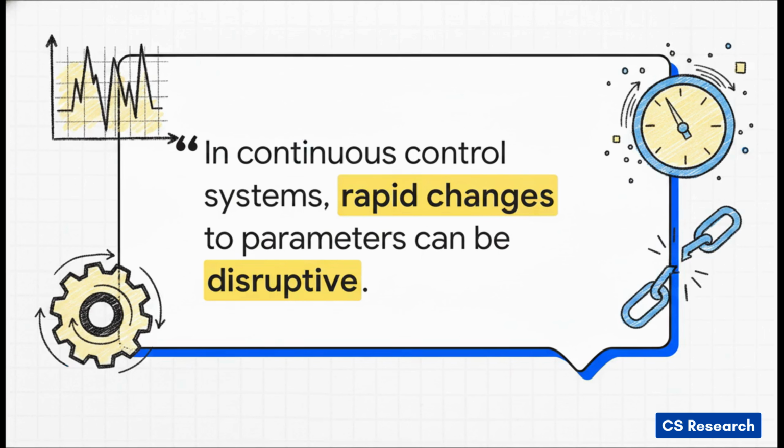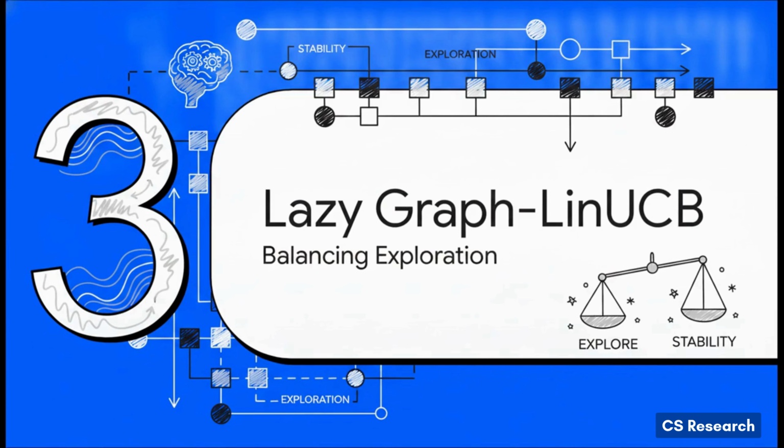If you throw standard optimization like a normal LinUCB algorithm at this problem, it's just going to constantly jitter. Every time even a tiny bit of noisy new data trickles in, the algorithm recalculates a slightly different optimal state and tweaks the dial. This incurs massive, snowballing movement costs that are just flat-out prohibitive if you're running a large-scale production system. All right, part 3, Lazy Graph LinUCB. This is where we learn how to balance that exploration with much-needed stability.